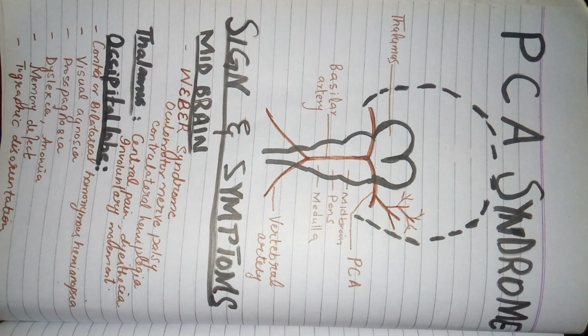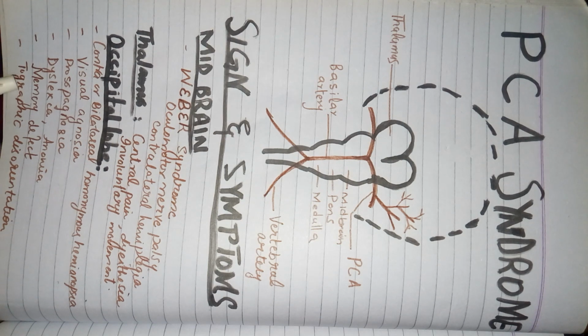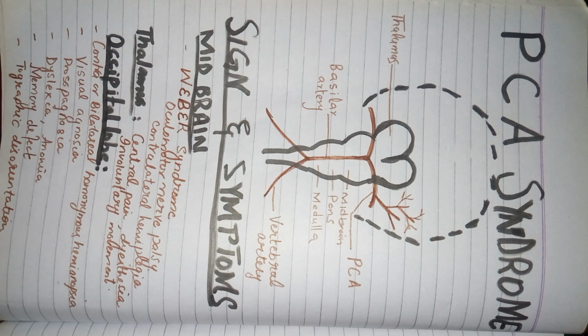Then there is topographic disorientation. That person will not be oriented, the person won't be able to understand at what time, at what place he is. He won't be able to locate himself, he won't be able to understand the area, the position, or the place where he is present. He will lose his orientation. So this will be all related to the occipital lobe.